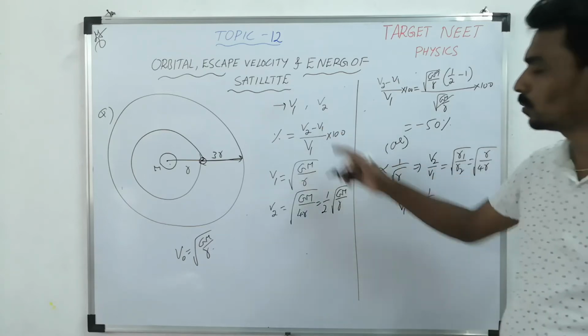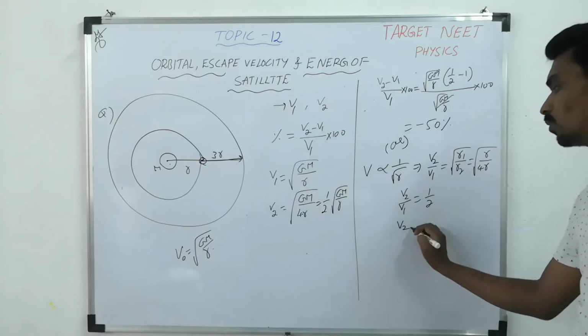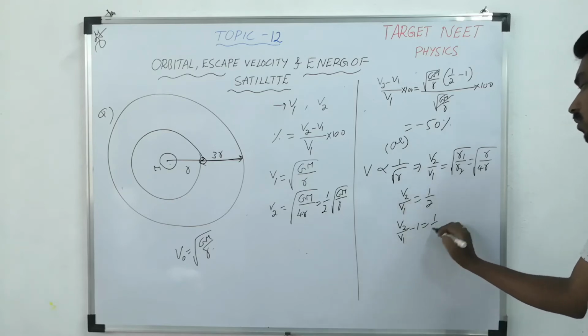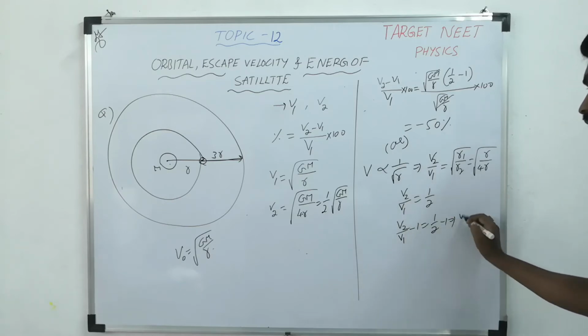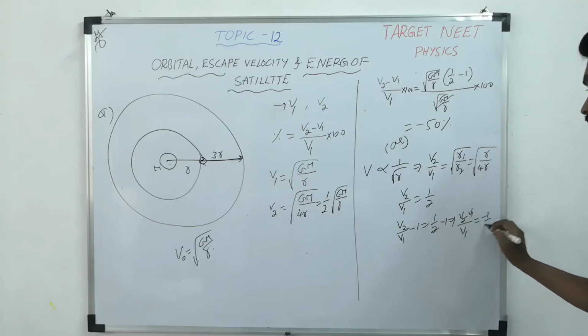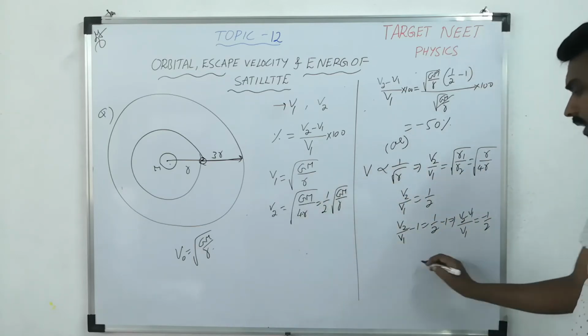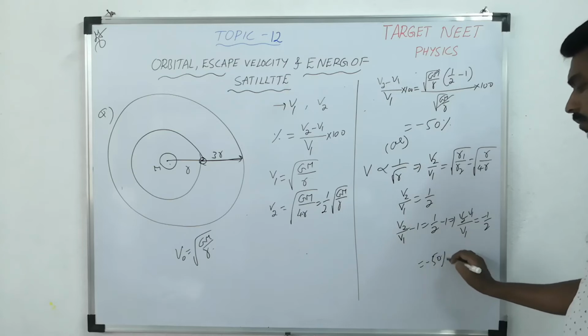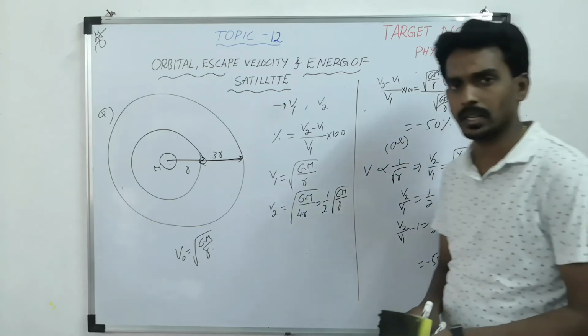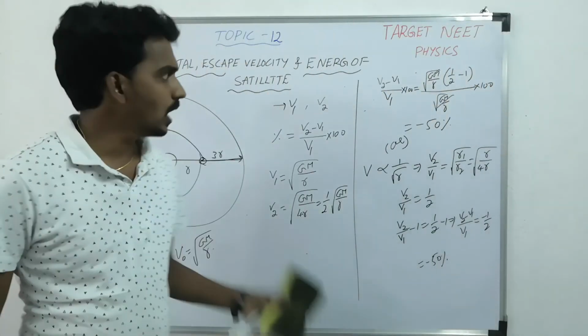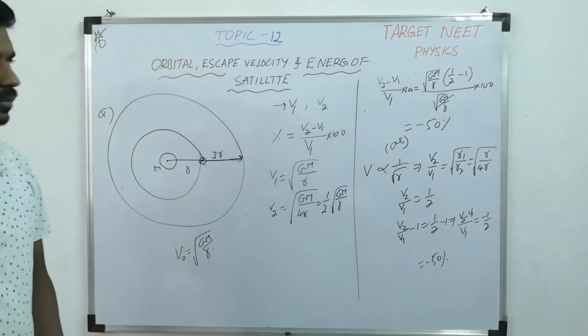But you want V2 minus V1, so subtract 1 on both sides. So 1 by 2 minus 1. So V2 minus V1 by V1 equals minus 1 by 2. Percentage change, you multiply with 100, then you will get minus 50%. So this is the way you will get questions based on the orbital velocity concept also.